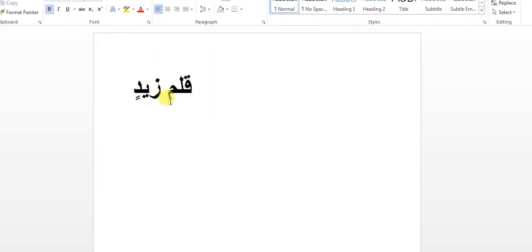But if the muzaf is tasniya, then for making tasniya we have kalamani. So kalamani is tasniya, but when we want to make kalamani a muzaf, then we have to drop this noon from kalamani. So this will be kalama zaid, meaning the two pens of zaid.